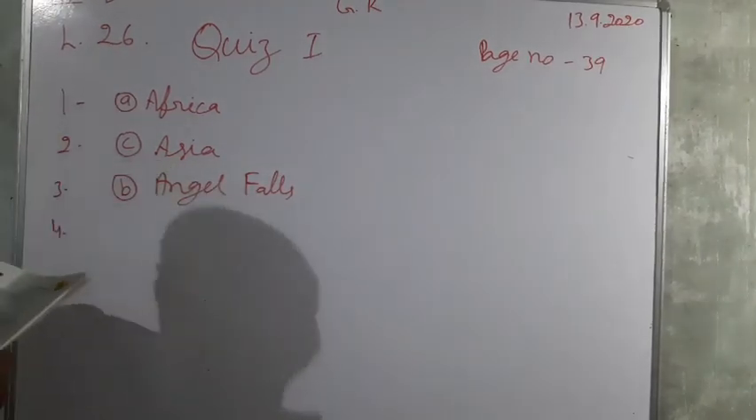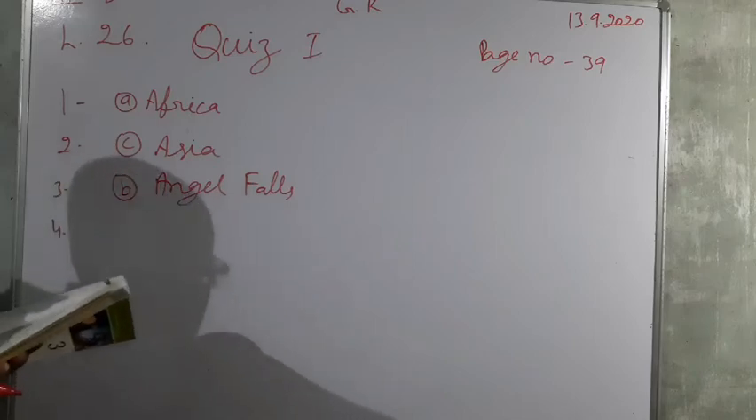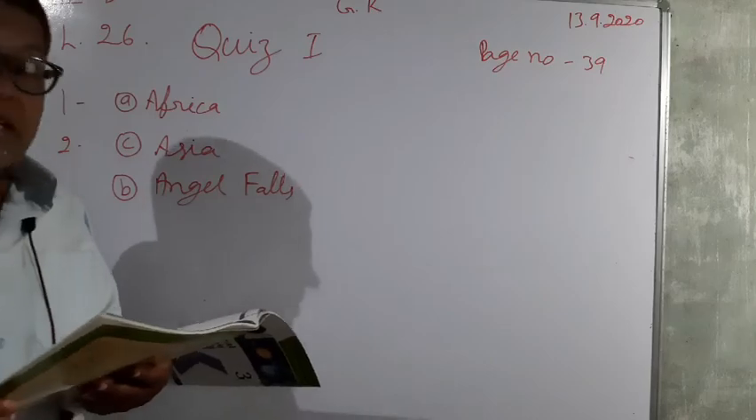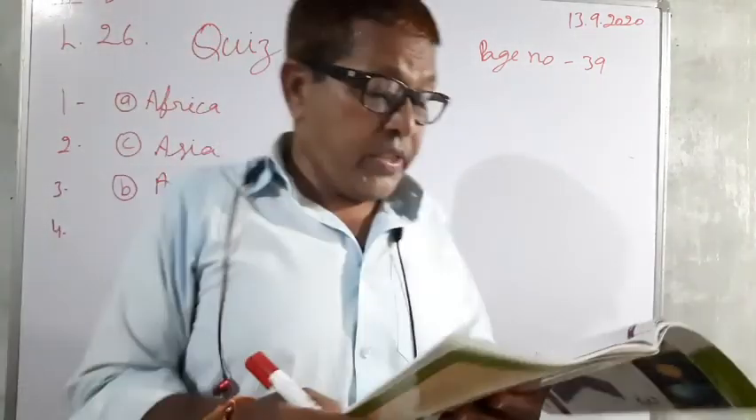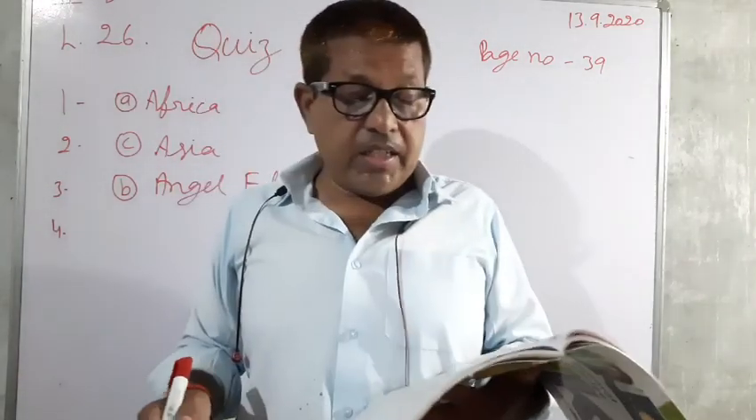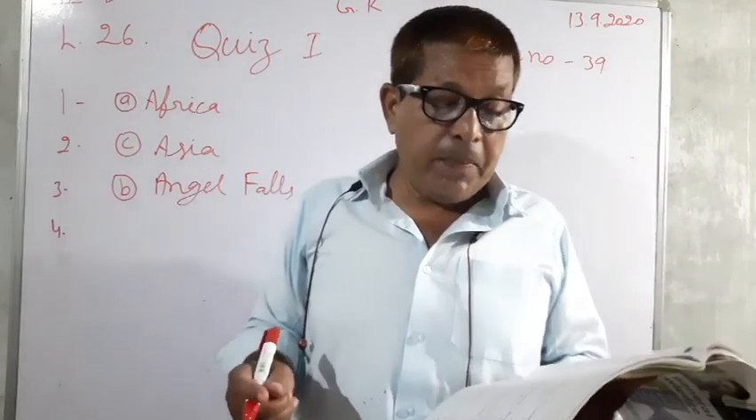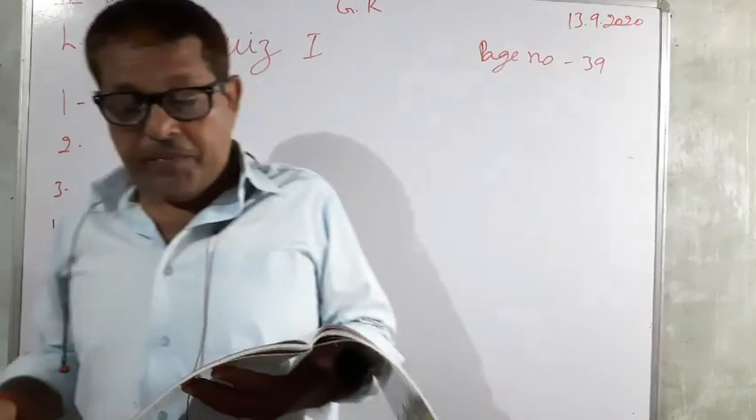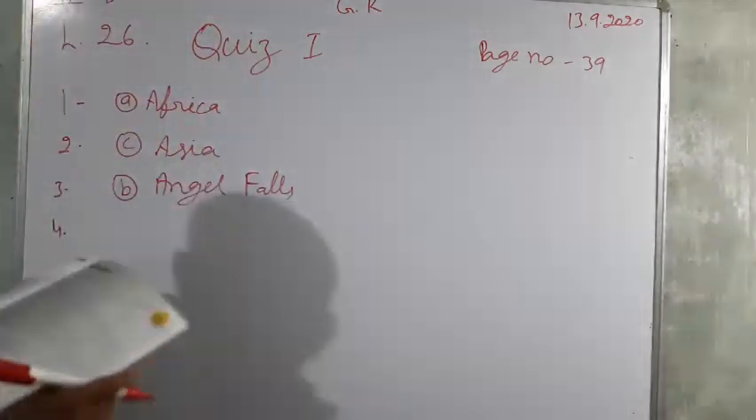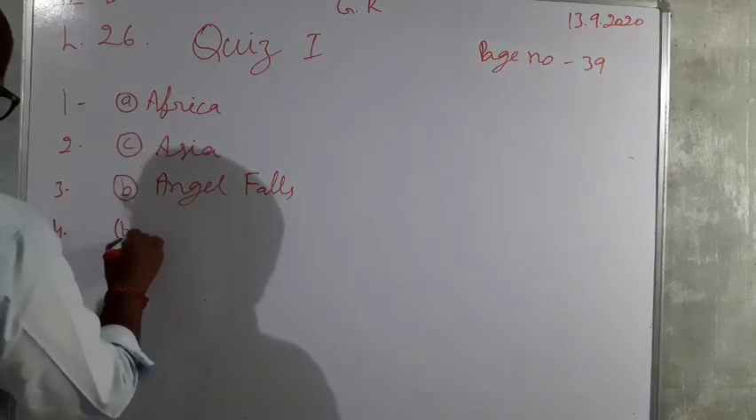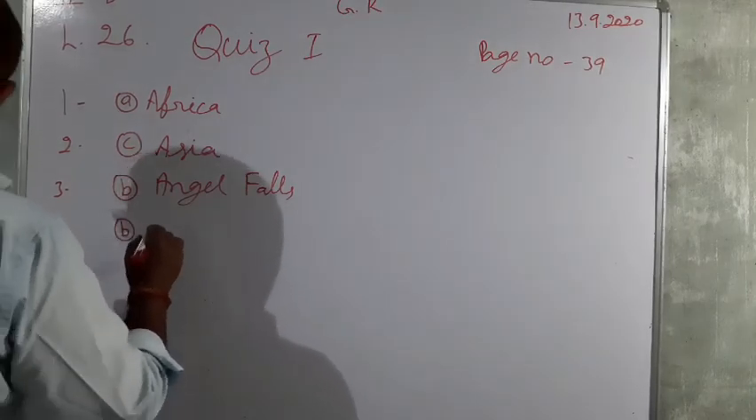And fourth you see, which is the world's largest country? Three options are here: USA, Russia, and UK. Russia is the correct option, so you have to write B, Russia. Fourth, B, Russia.